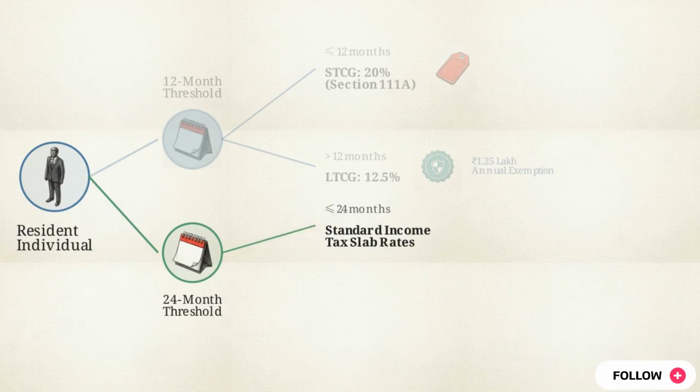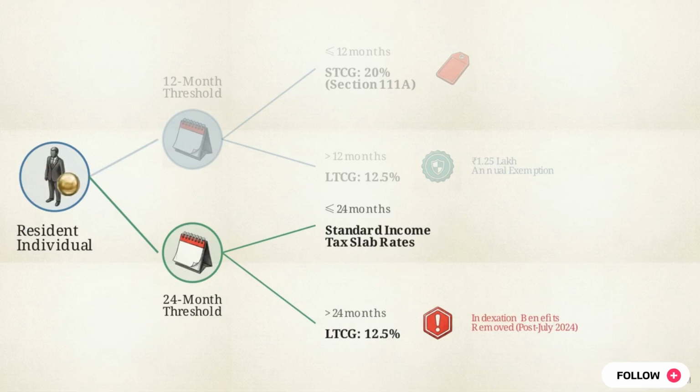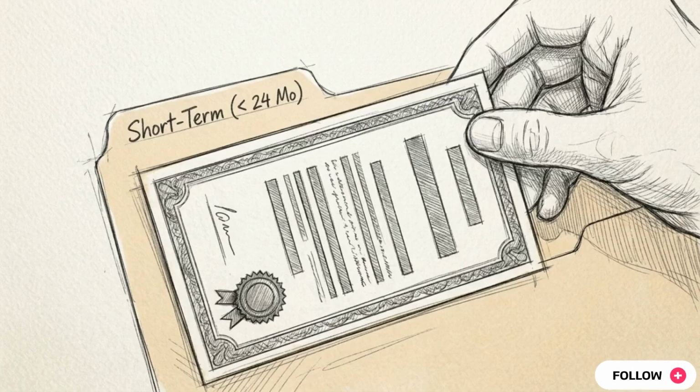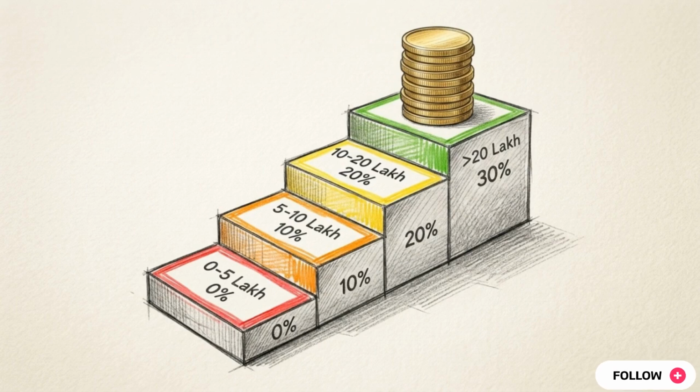Now look at the debt branch. This segment operates on entirely different parameters. For fixed income instruments, the dividing line between short and long-term capital gains extends to 24 months. Note this warning tag on the long-term debt path. Following the July 2024 rule changes, long-term debt is taxed at 12.5%, but indexation benefits have been removed. If the manager sells a debt instrument in 24 months or less, it registers as a short-term capital gain. These profits are simply added to the investor's total income and taxed at their standard slab rate.